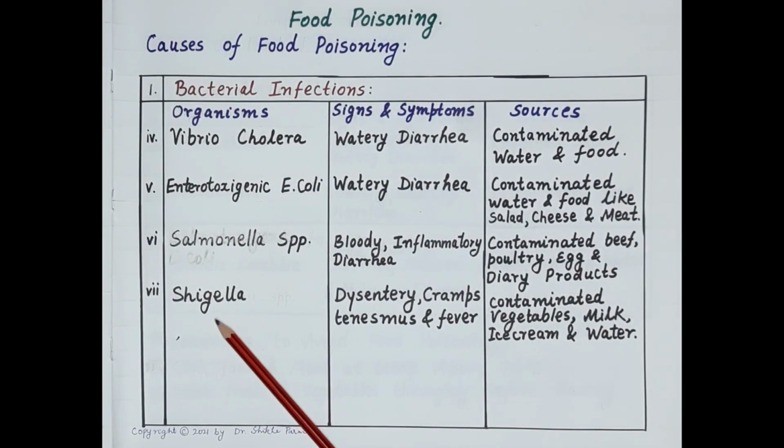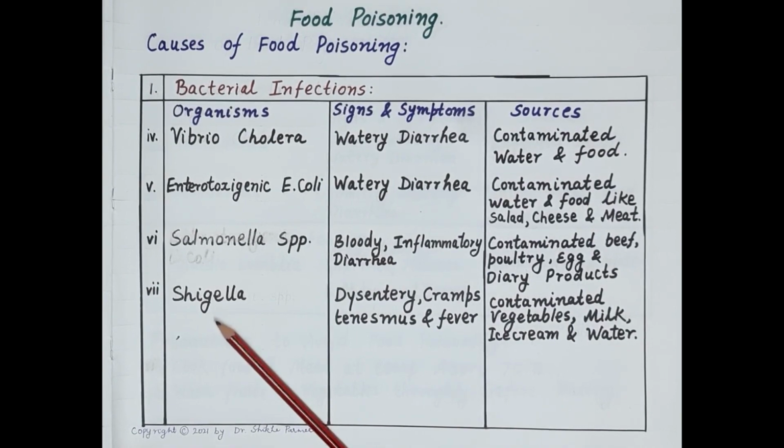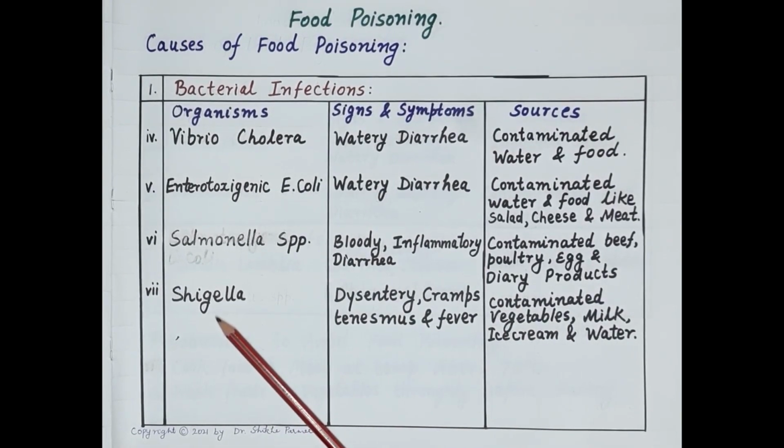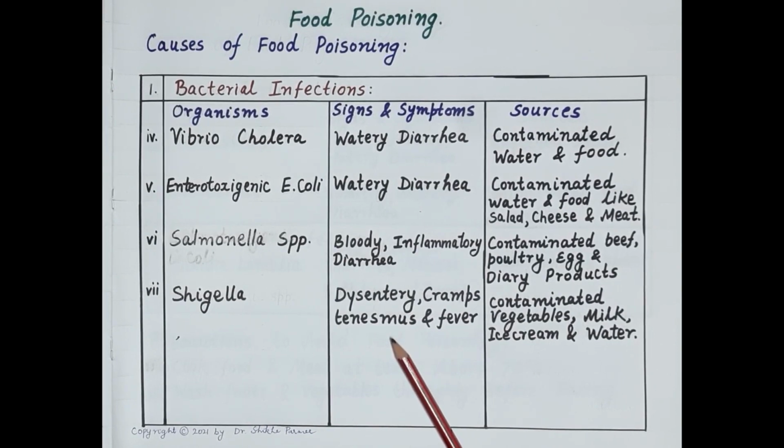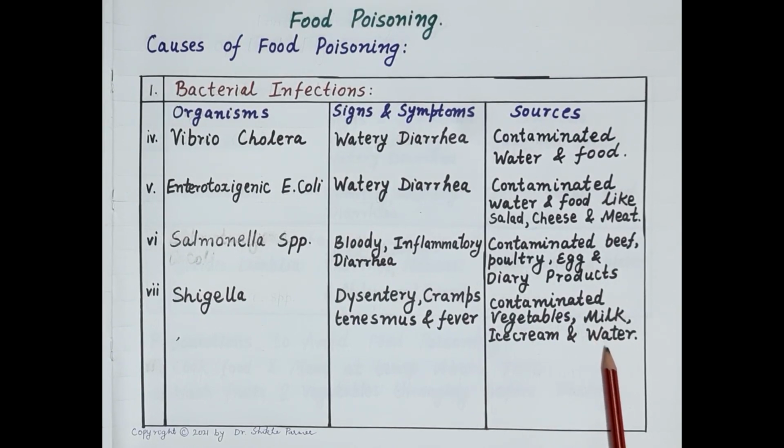Another very important bacteria is the Shigella, and this bacteria also invades the intestinal epithelial cells. They cause inflammation of the colon and intestine, and signs and symptoms of this infection are dysentery, that is stools with blood, cramps, tenesmus, that is the urgency to pass stools, and fever. The sources of Shigella are contaminated vegetables, milk, ice creams, and water.